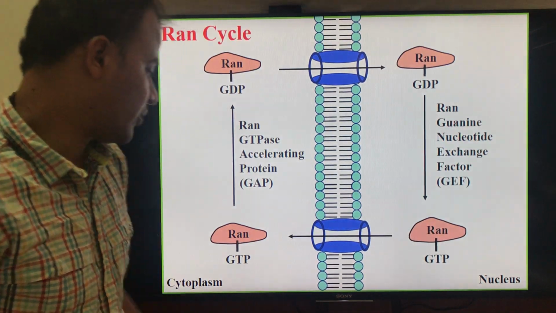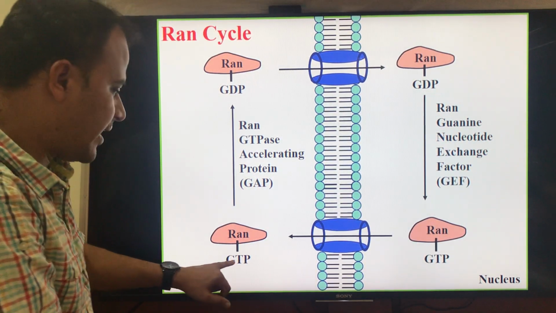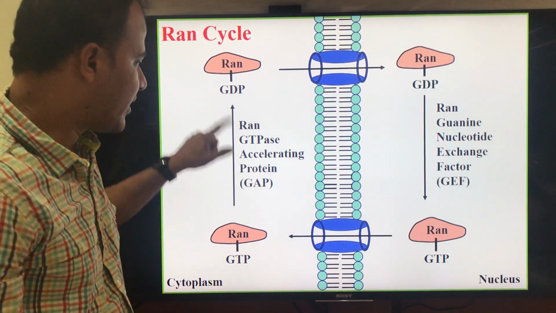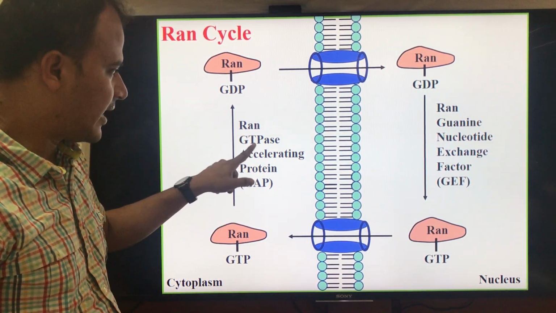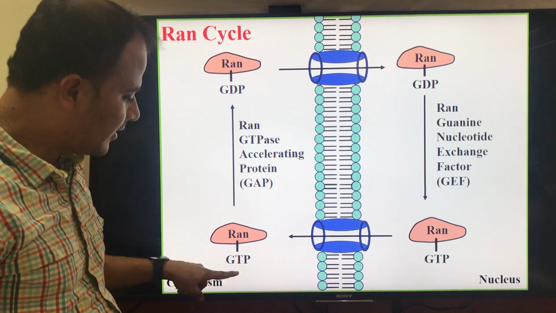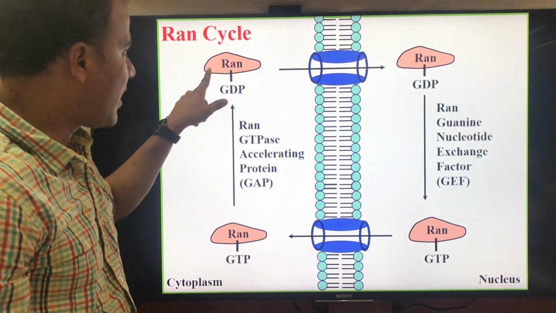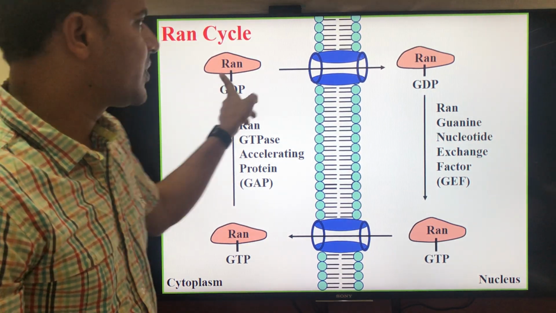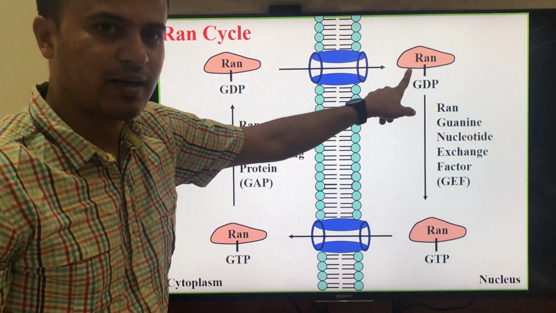Once it enters the nucleus, you can see here RAN in the cytoplasm underwent the action of RAN GTPase accelerating protein, which hydrolyzes GTP into GDP. As soon as it forms the GDP, it enters the nucleus.